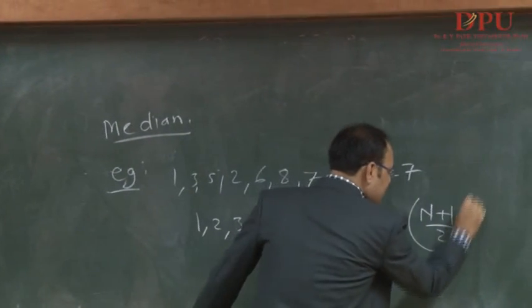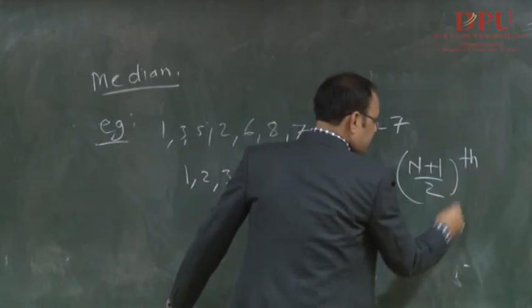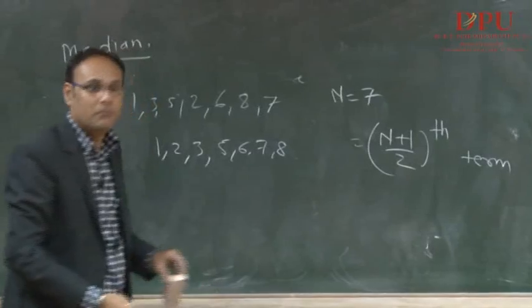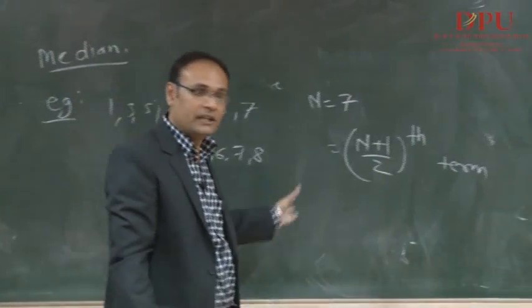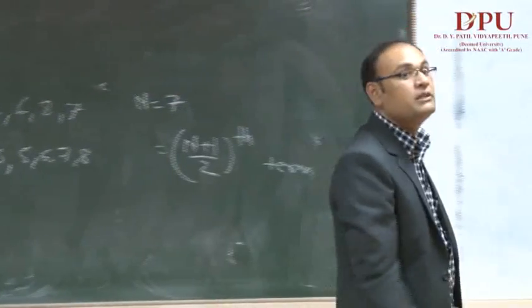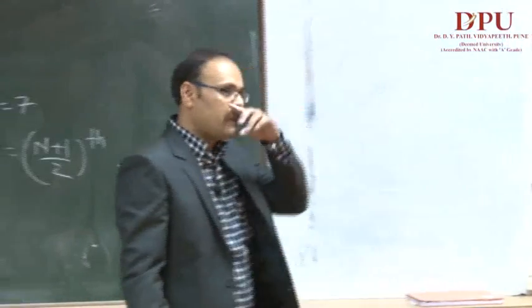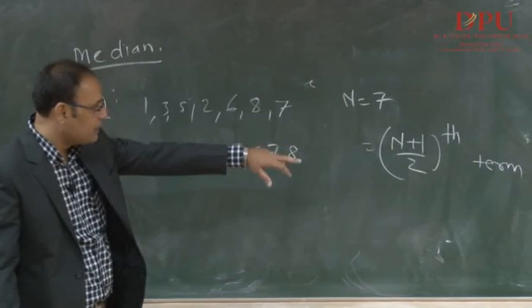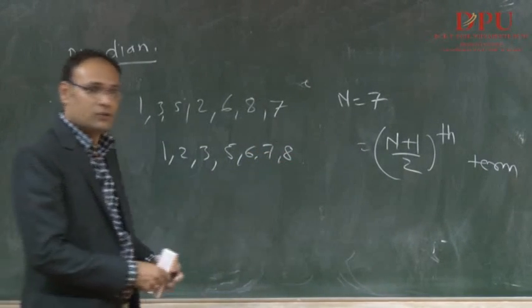Please remember, the median is whatever number we have in this particular term. Term means the position I am talking about. Sometimes students make the mistake of stopping at the position. So this is (n plus 1) divided by 2. My total number is 7, so n is 7.